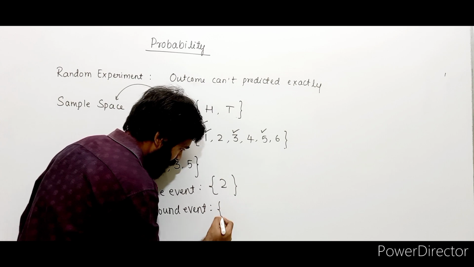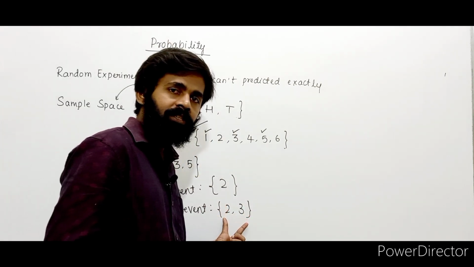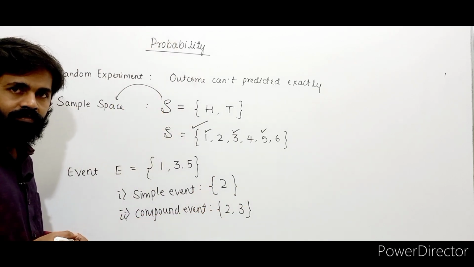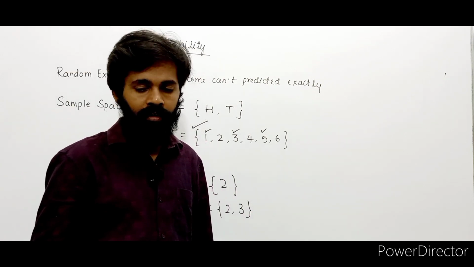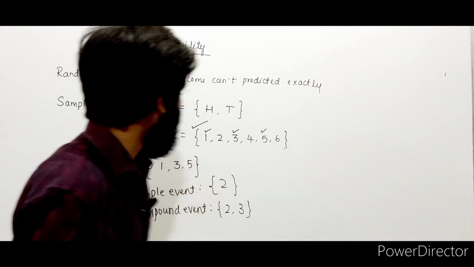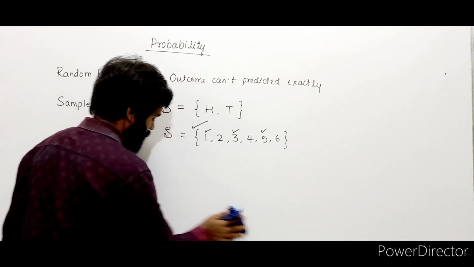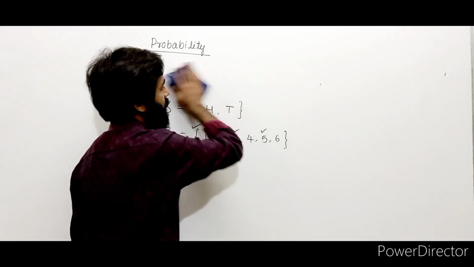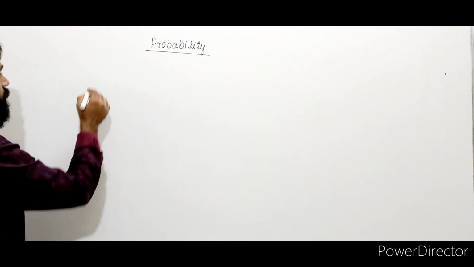Let's take an example of 2, 3. It contains more than one element, I mean 2 or more. That is called as what? The compound event. Right. Now these are the types of events. Okay. Now let us see, there are few more events. Before going to that, let us see the definition of probability, and a few formulae.